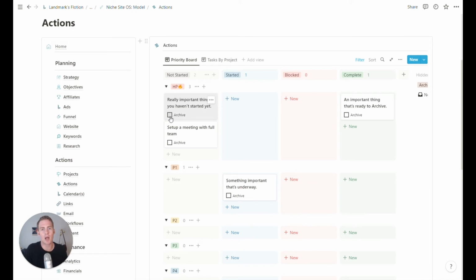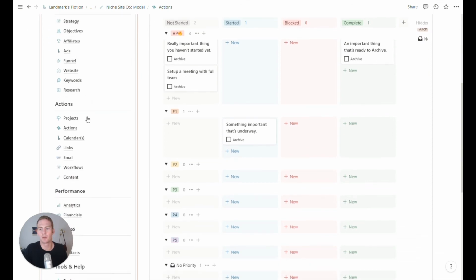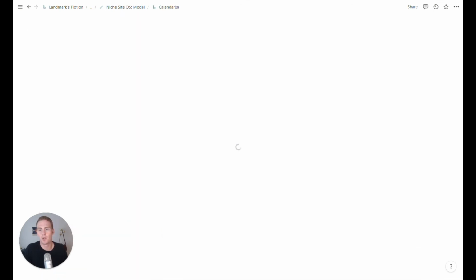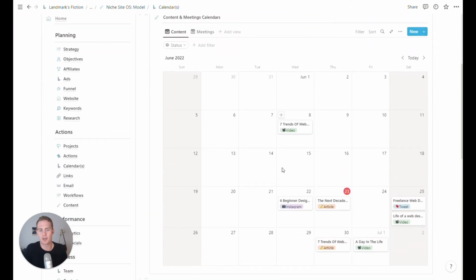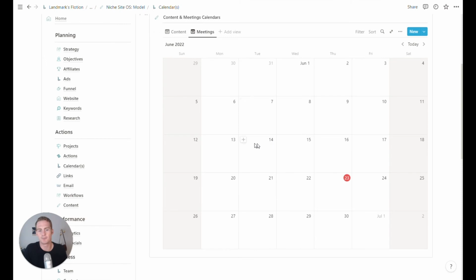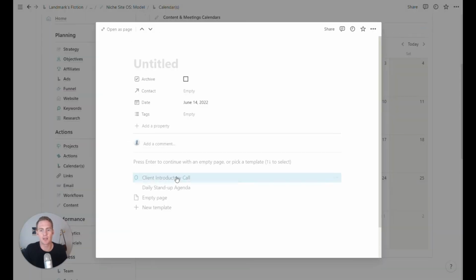Again, as soon as you archive a task, it will contribute to the progress bar on the project that it relates to. We have a calendar section, just 2 calendars to track. We have our content calendar, which is showing all types of content, so videos, social media posts, articles, and then we have a meetings calendar. So in the meetings database, there are some preset agendas and templates you can start from.